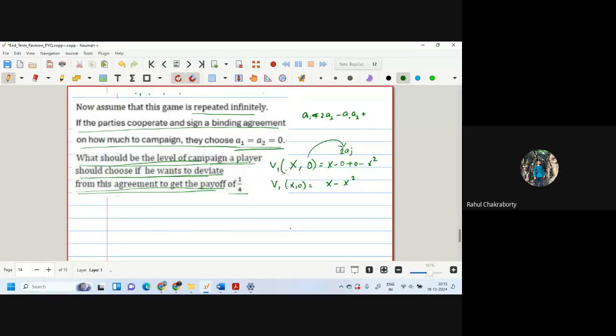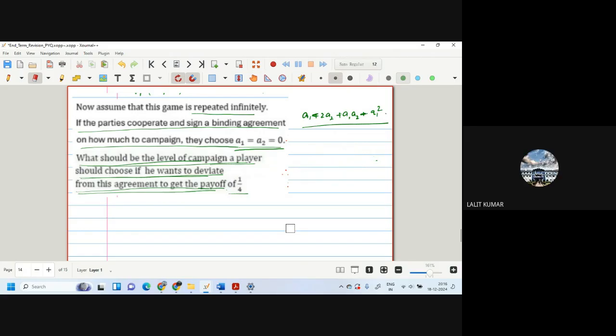V1 of x, 0 क्यों कर रहे हो? This is assuming player 1 is winning. Yes, somebody, one person has to deviate, so he's going to find out his payoff. What he's saying is that they were at 0, 0, but now a player should choose if he wants to deviate to get a payoff of 1 by 4. 0, 0 पे उसको 0 payoff था. Now this guy wants to deviate to x, 0.